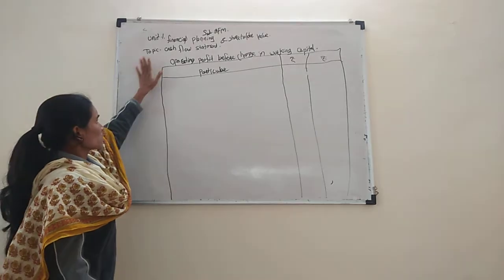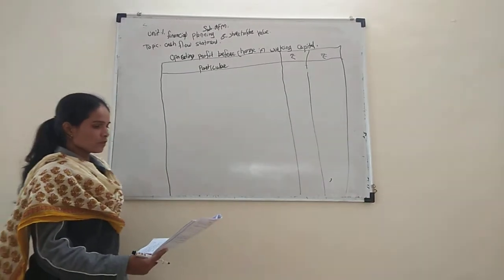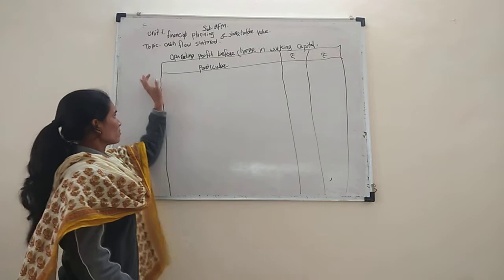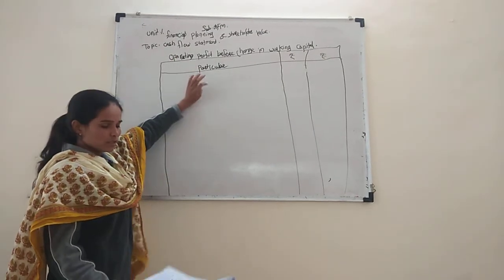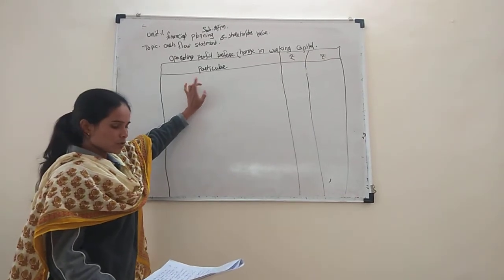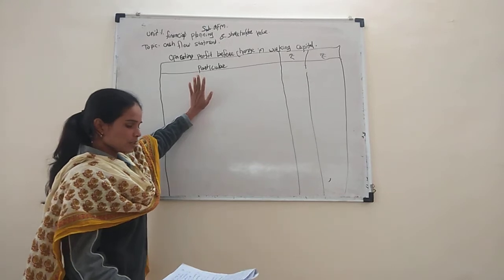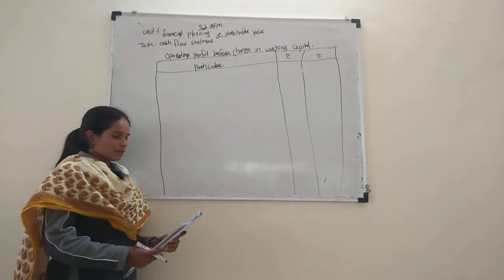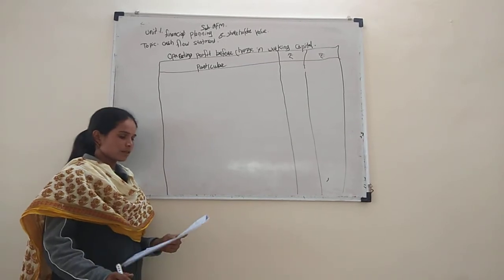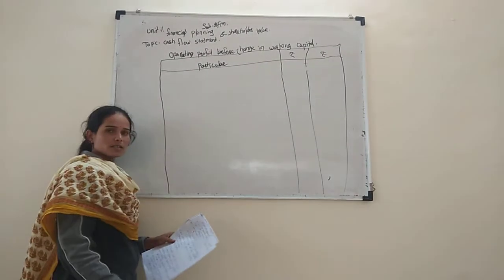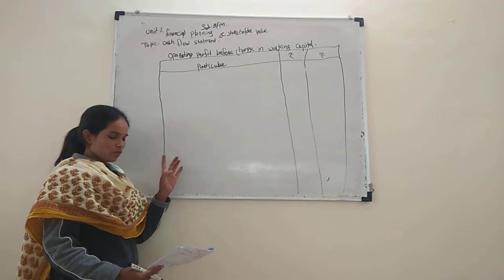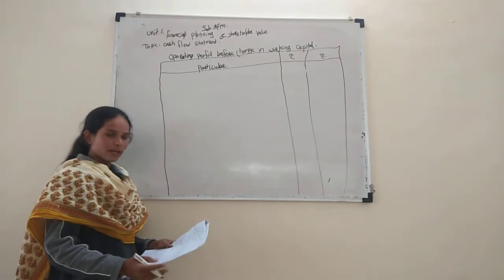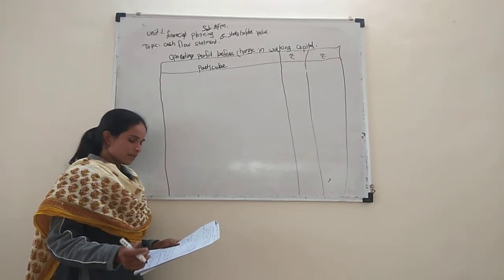So the cash flow statement means external investment source, and the cash flow statement is a very important financial statement. Next, what is a cash flow statement? There are three key sections for the cash flow statement. First one is operating activity, second one is investment activity.